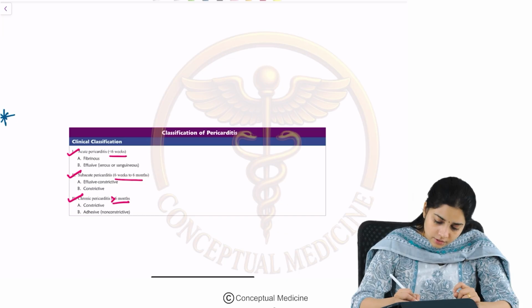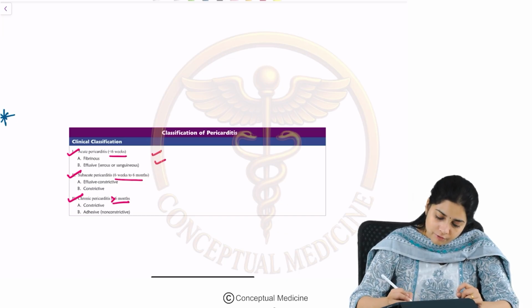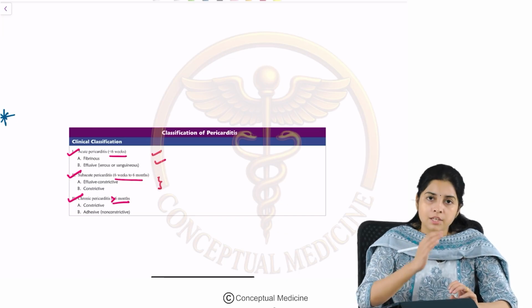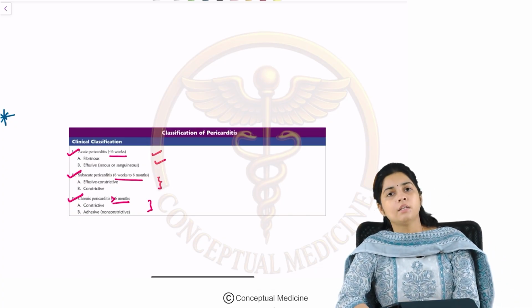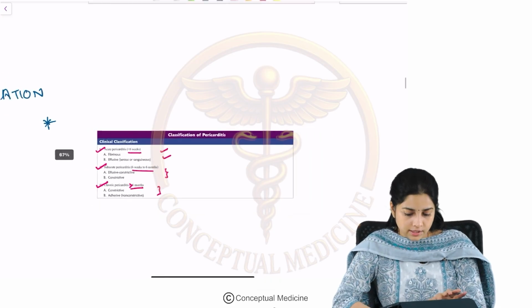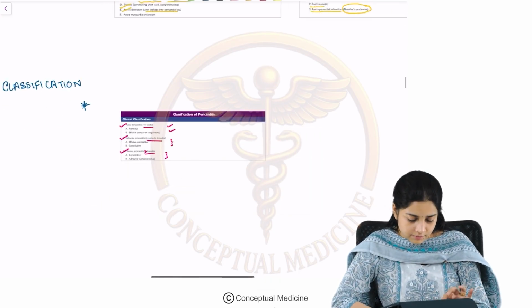Okay. So, acute pericarditis can be fibrous or effusive, then subacute can be effusive constrictive, and chronic pericarditis can also result in constrictive pericarditis, right? So that is about your classification.